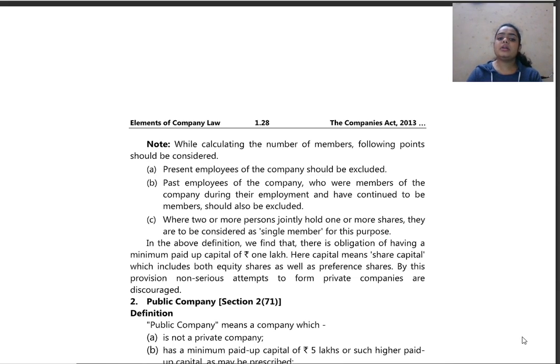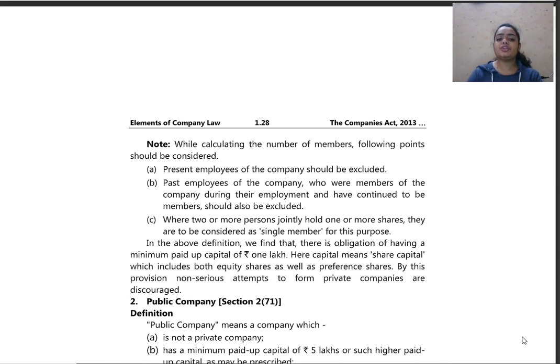Then where two or more persons jointly hold one or more shares, they are to be considered as a single member for this purpose. Means what? If suppose I and my sister together hold some shares of a private company, we both shall be considered as one member. We shall not be considered as two different people. So even jointly held shares by any number of members shall be considered as one single member only.